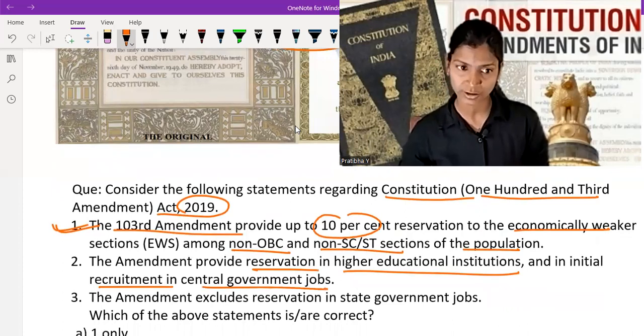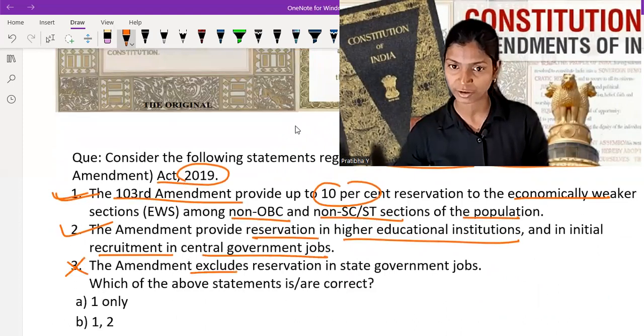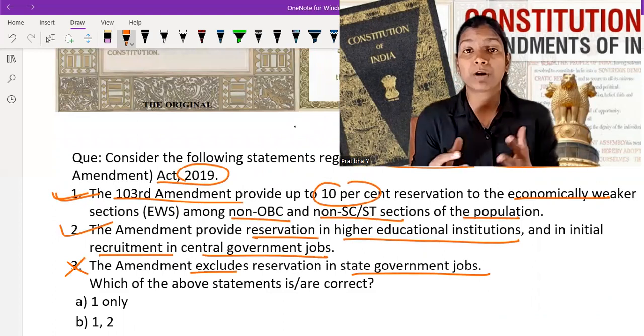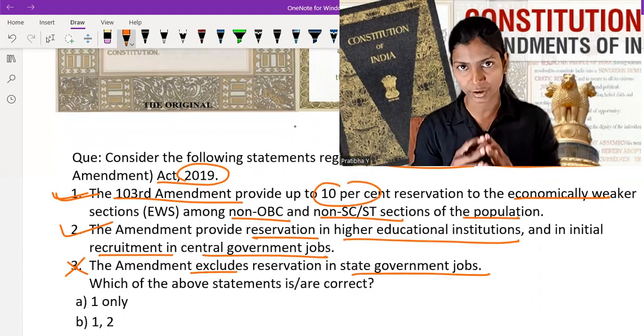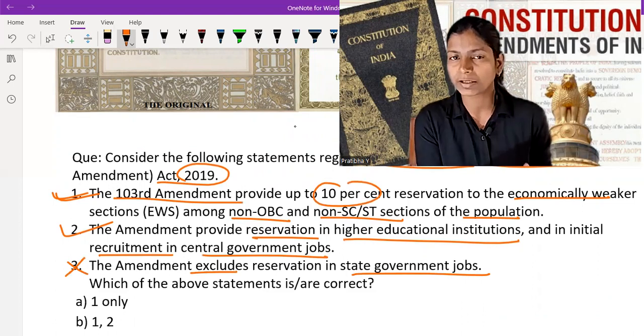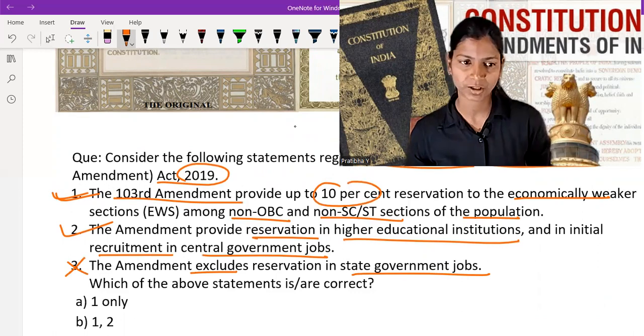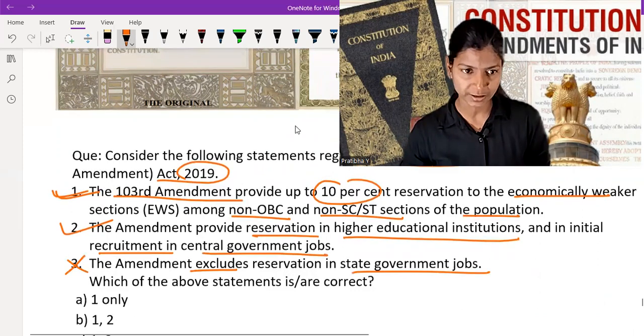Yes, statement 2 is correct. The amendment excludes reservation in state government jobs. No, it does not exclude reservation in state government jobs. State governments are also empowered to give reservation on the basis of economy, motivated by the 103rd Constitutional Amendment Act. So statements 1 and 2 are correct. That means option B is correct.